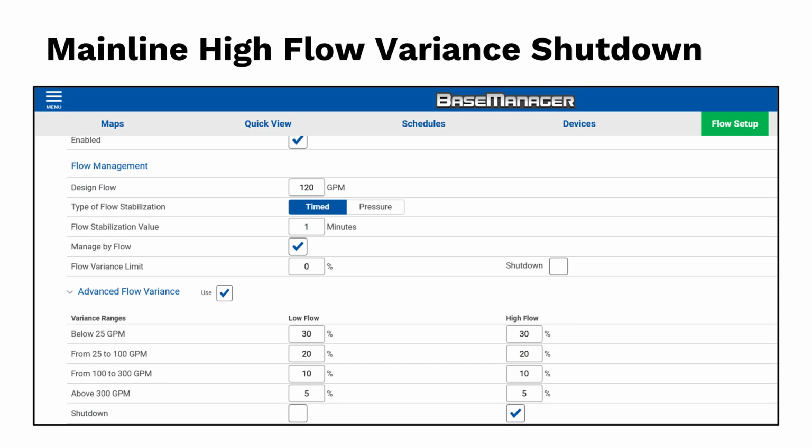You may find that Advanced Flow Variance works better for you. This allows you to set different percentages for various expected flow ranges. For example, when the controller expects 25 GPM of combined zones, I've set a 30% variance. When the controller expects 300 GPM of combined zones, I can set a tighter variance of just 5%.